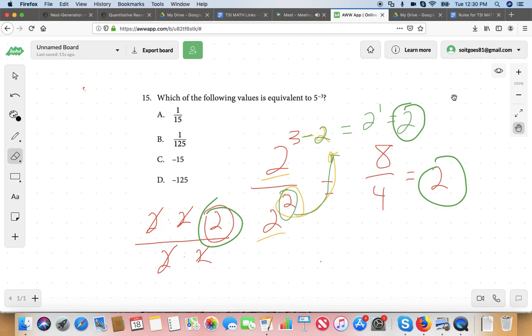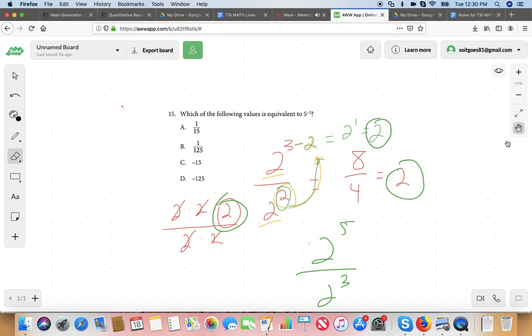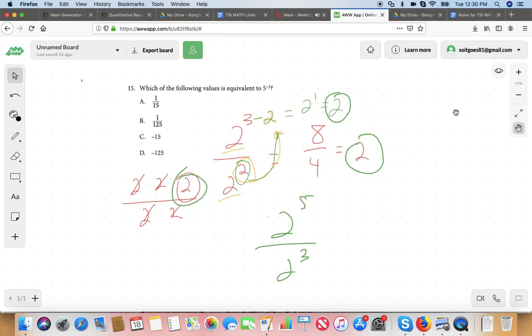Yeah, absolutely. And it would work too. Let me give you another example with numbers. If it were 2 to the power of 5 over 2 to the power of 3. Let me zoom out a little bit. Let's do the operation here. We got a like base in 2, right? So I can take the exponent from the denominator, that 3, bring it up to the numerator and subtract it.